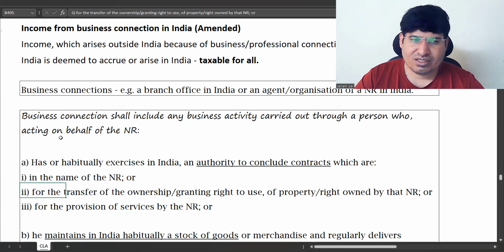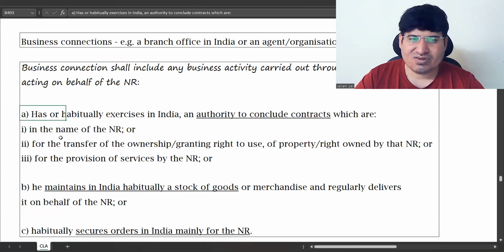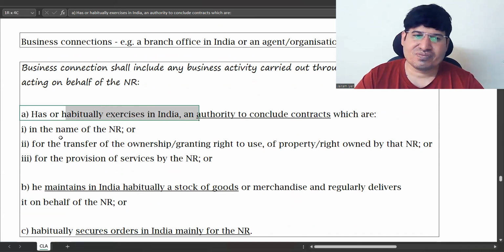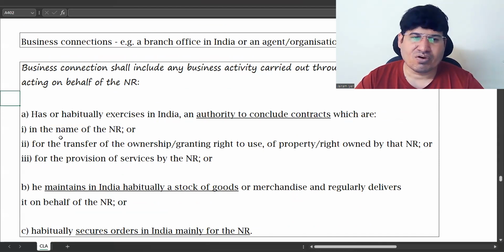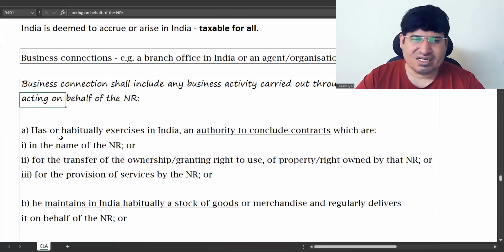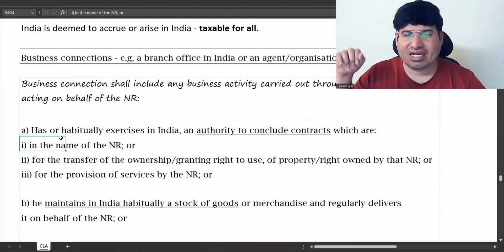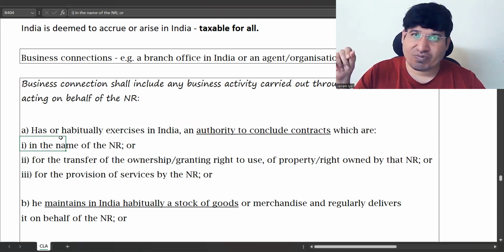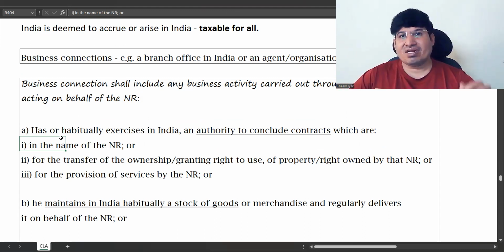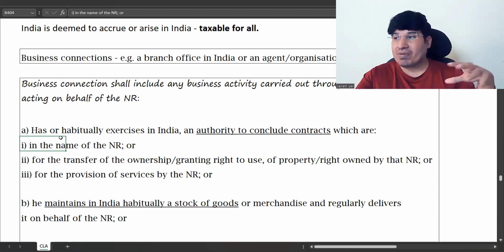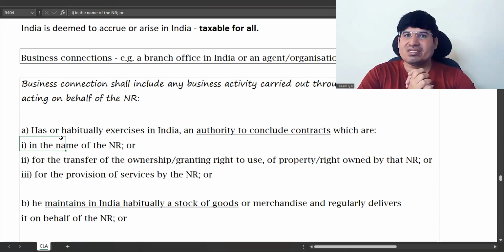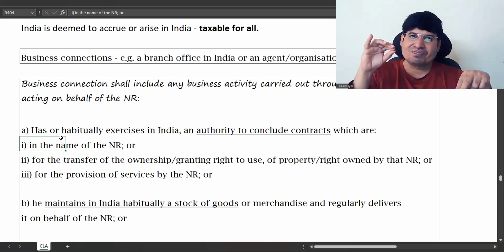So here, he has or habitually exercises authority to conclude contracts. So what is business connection? In short, he's concluding contracts in the name of the NR, giving ownership, granting license, giving right to use of property. So he basically has something like a power of attorney from the NR to deal in his properties. He has to be an important person, only then will he have such major rights. So that will be treated as a business connection in India.